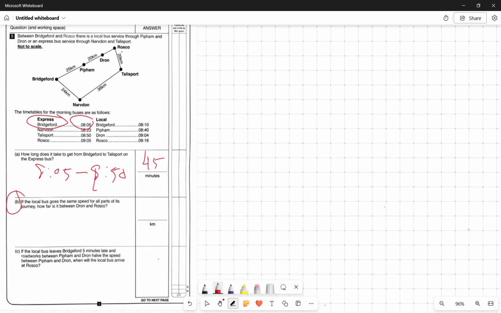If the local bus goes with the same speed for all parts of its journey, how far is it between Drawn and Roscoe? Now they're talking about the local, so look at the local bus timetable. They're asking, if the local bus goes with the same speed for all parts of its journey, how far is it between Drawn and Roscoe? So this question you need to work out, using the formula for distance, time, and speed.